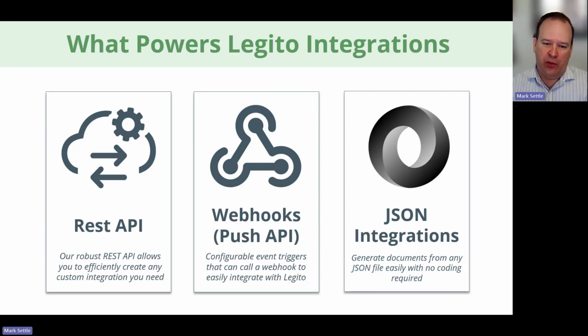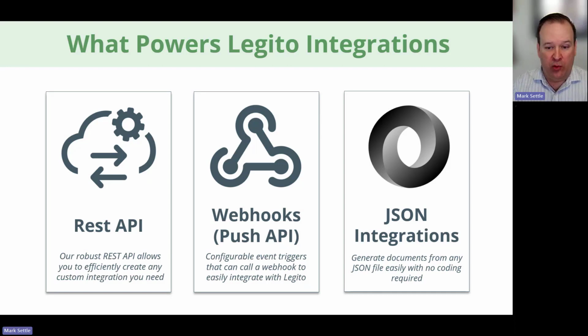So if I have Salesforce data that's going to come out, I can actually extract that Salesforce data in a commonly extracted way for cloud applications called JSON, so JavaScript Object Notation. And I can upload that JSON file into Legito and then just simply say, hey, for this data point, and we'll look at this in a moment, for this data point in this file that comes from Salesforce, I want to link it to this element in my template.